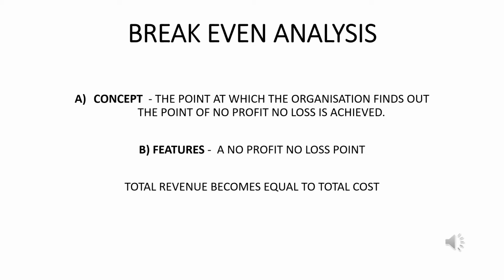So it is very important for the organization to understand how quickly it can reach that zero state. If the organization can reach the zero state within a few years of its production or productivity, it is better for the organization to sustain in the market. That is why break-even analysis is very important to the organization.